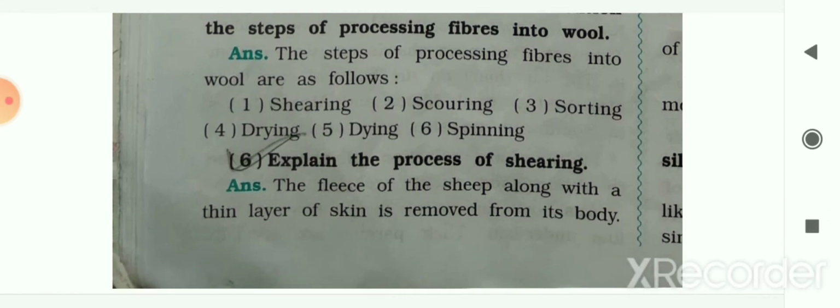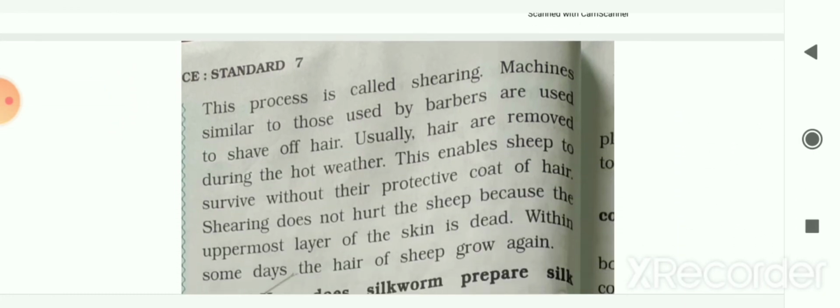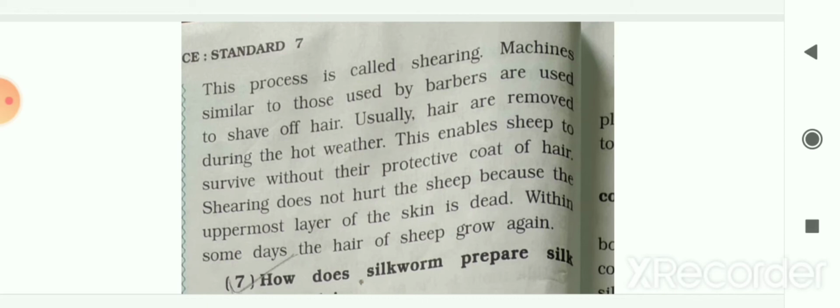Next question, explain the process of shearing. The fleece of the sheep along with a thin layer of skin is removed from its body. First we remove the fur with a thin layer of skin from the body of the sheep, and this process is called shearing. For that, machines similar to those used by barbers are used to shave off the hair of the sheep, and usually the hair is removed during hot weather so they can survive in the winter season, and they will not find any difficulty in the summer season.